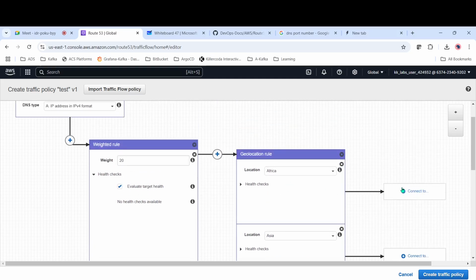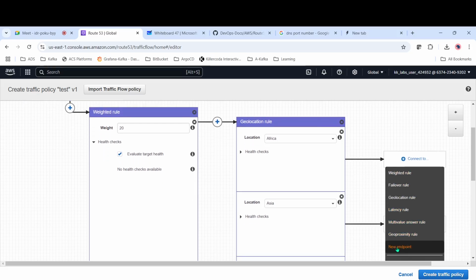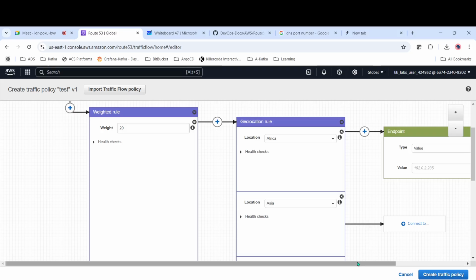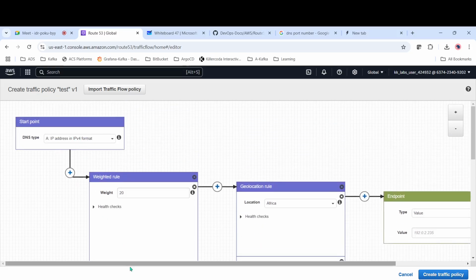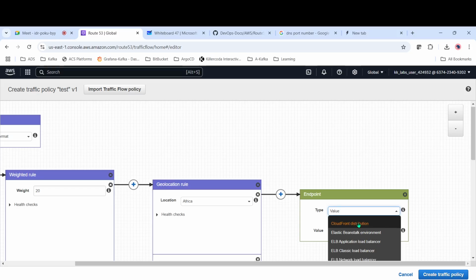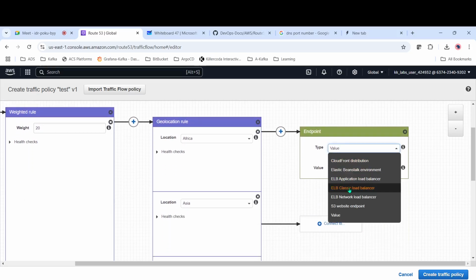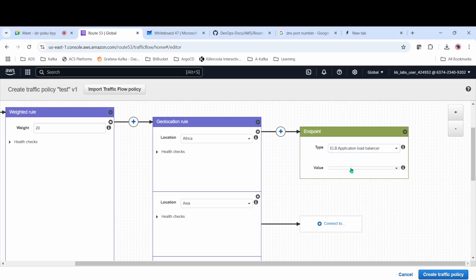And then this Africa will go to some endpoint. Okay, new endpoint. You can select that one, and then you can give the value. For example, here it has started with an IPv4 address, right? Now we can give the value. For example, in case it is an S3 static website, or CloudFront, which is like a cache server, or else an ELB load balancer. In case you have any load balancer, we can select that one. Let's select application load balancer, and then for values, we have this test application load balancer, just select this one. So traffic will go here.